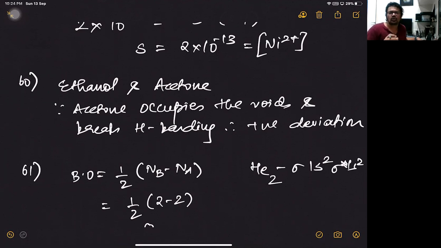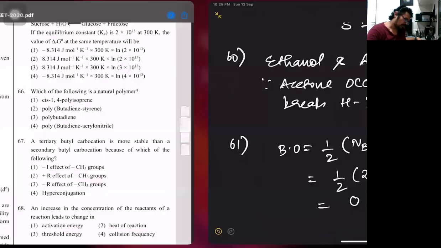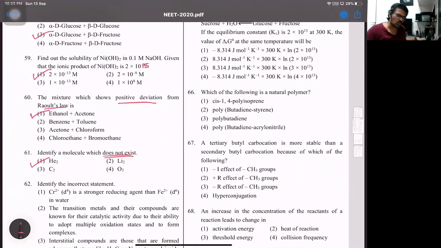So if I take He2, then it's going to be sigma 1s2 and sigma asterisk 1s2. So if I calculate the bond order, that comes as 0. Bond order 0 or negative, the molecule does not exist. In fact, this confirms all inert gases are monoatomic. So for the 61st one, answer is 1.